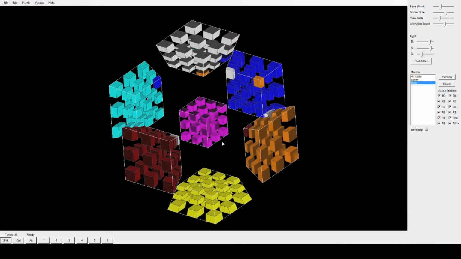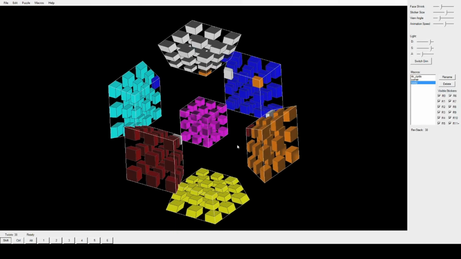And now, as you can see, these three four-color pieces are twisted. And so, how do we get it so that there's only two twisted? Well, here.